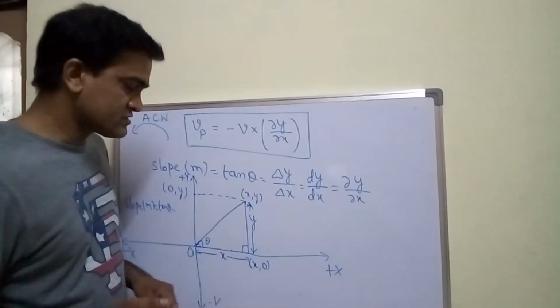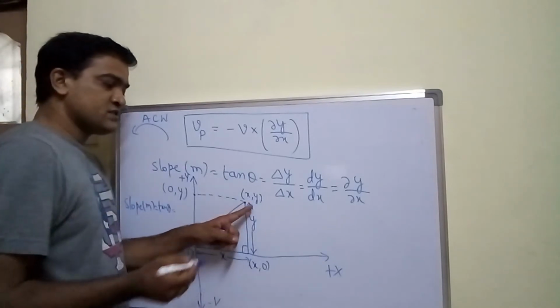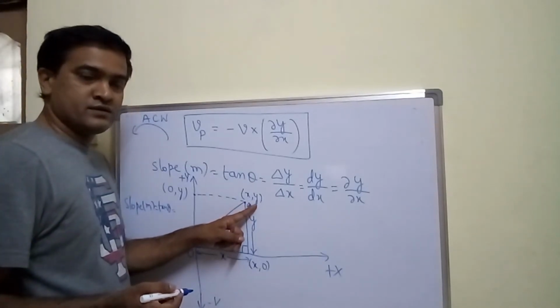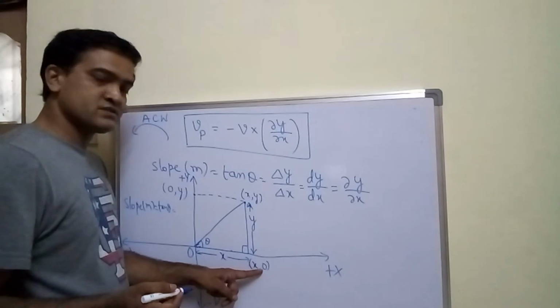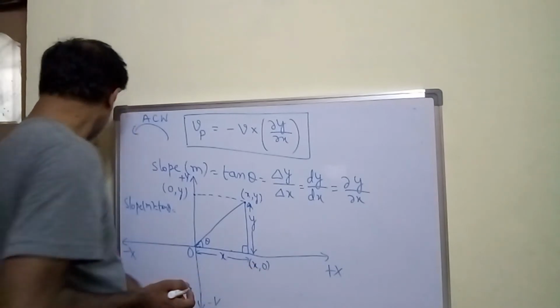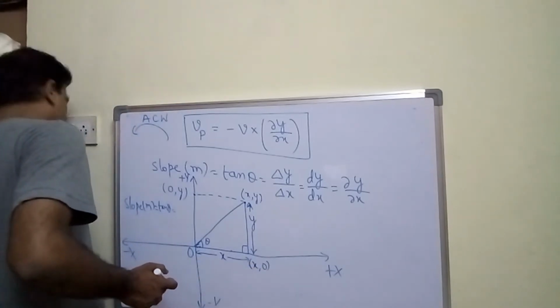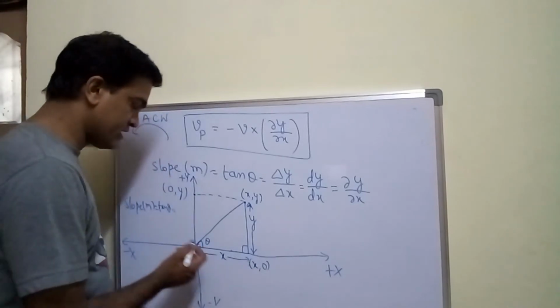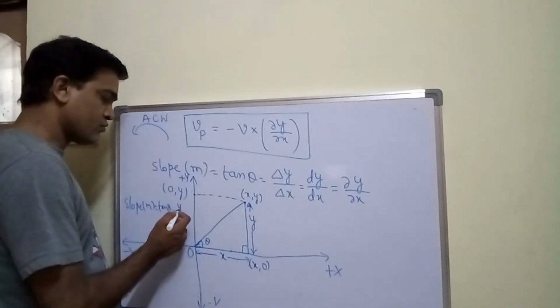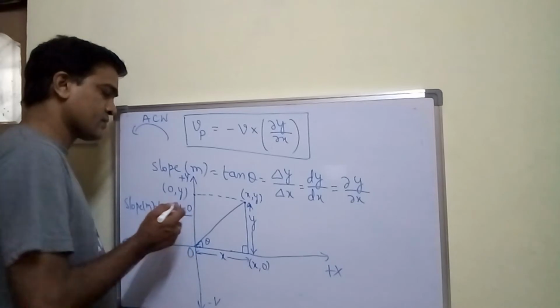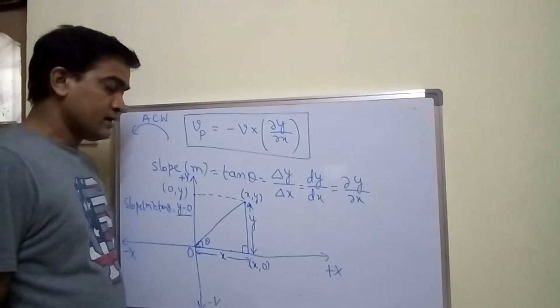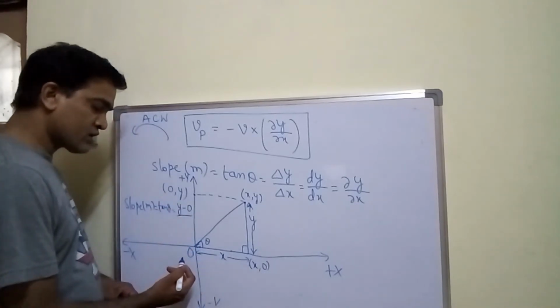See here, there is a difference. What is the y coordinate at this point? y, and at this point the y coordinate is 0. So the difference of y coordinates, I can say, is y minus 0.